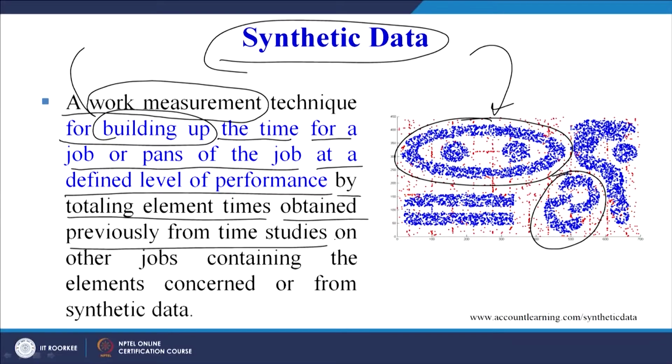So once we are able to get the times for the various elements obtained previously from the time studies, whatever time we get, we will total them. So totaling the elemental times obtained previously from the time studies on other jobs containing the elements concerned, or from the synthetic data. So basically we are going to divide the overall work into the individual elements, and for each element we are going to look for the synthetic data available in the form of time estimates, and then we will add up these individual time estimates and try to set up the standard time for the job in question.